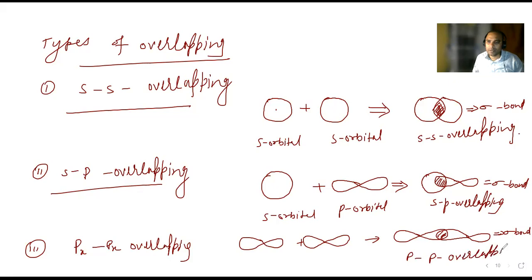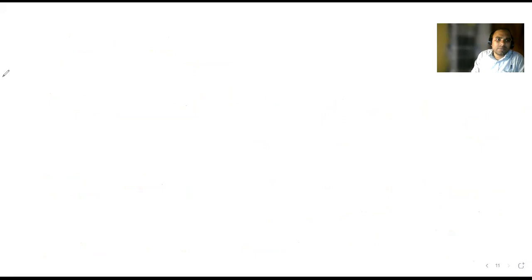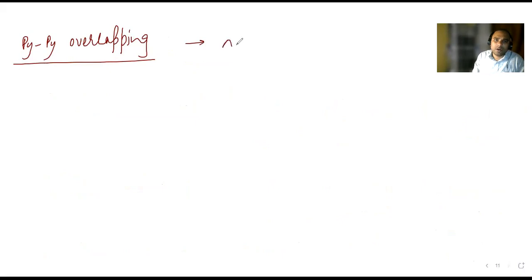Last one, let us try to understand. The next one is P pi overlap. If you talk about P pi overlapping, it results in pi bond formation. Why does the pi bond form?